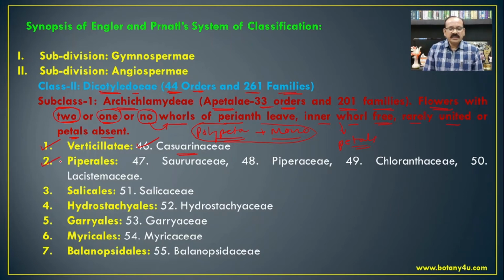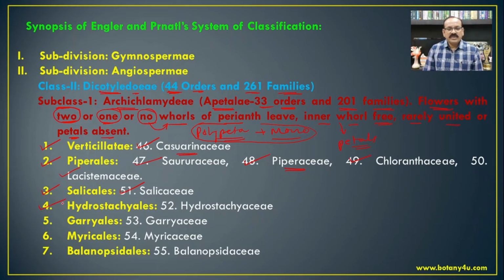Then second one, that is Piperales, which includes the different families like Saururaceae, Piperaceae, that is Piper betle, which is one of the organisms from this family. Then Chloranthaceae and Lacistemaceae. So these are from the Piperales. Then the third order in the dicotyledons in the Archichlamydeae is Salicales, which includes the single family, that is Salicaceae, and Salix is one of the genera.